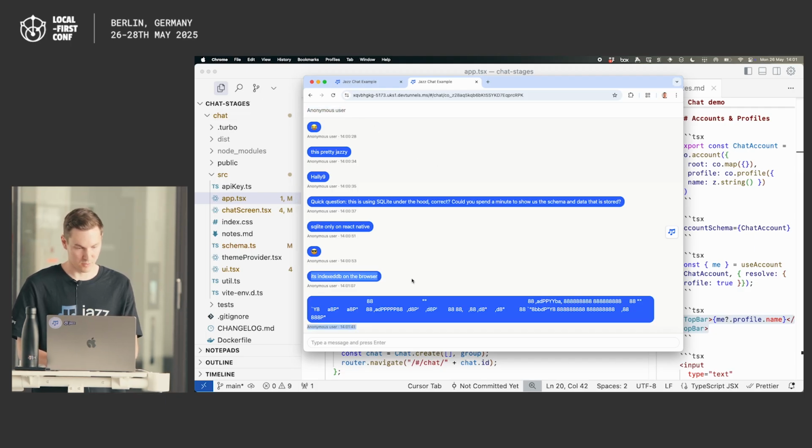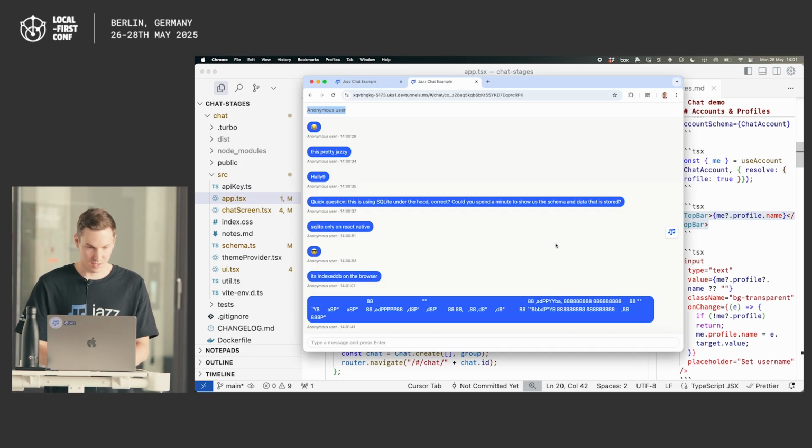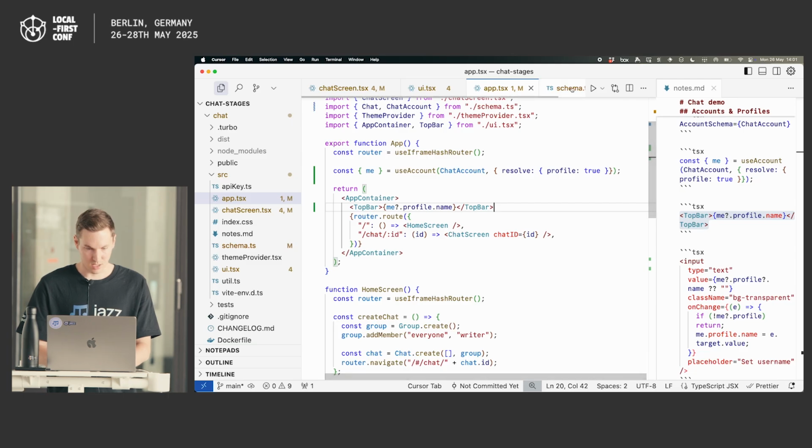I see people getting creative with the ASCII art. Answering each other's quick questions. Perfect, love it. Okay, so that's still kind of boring.